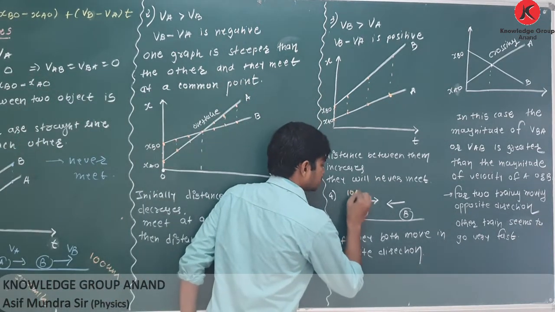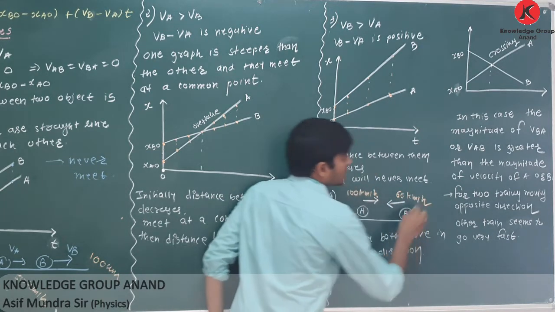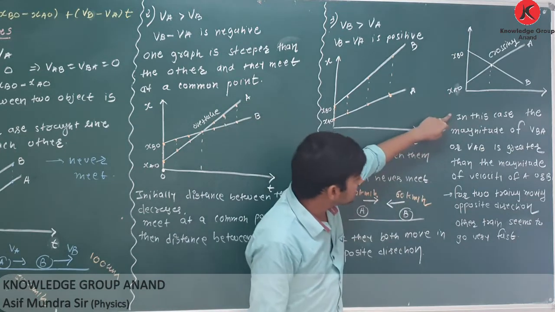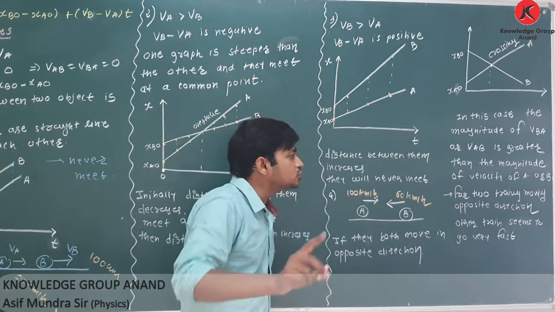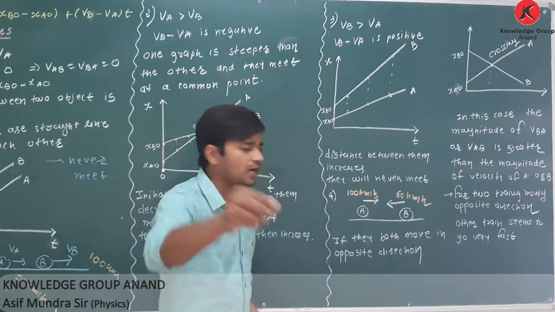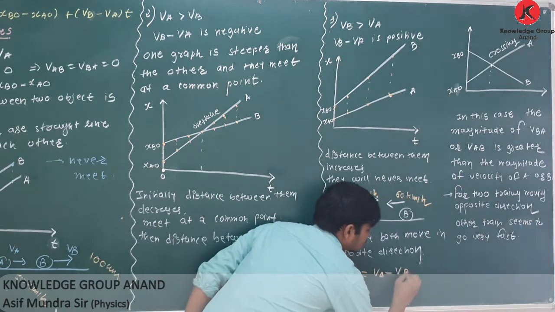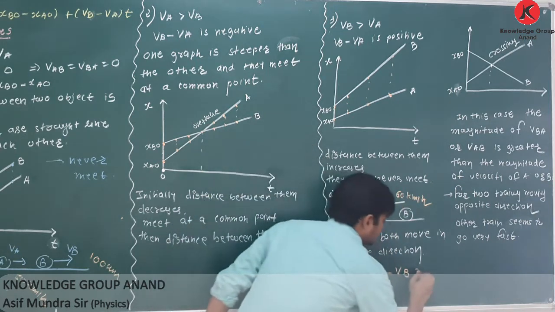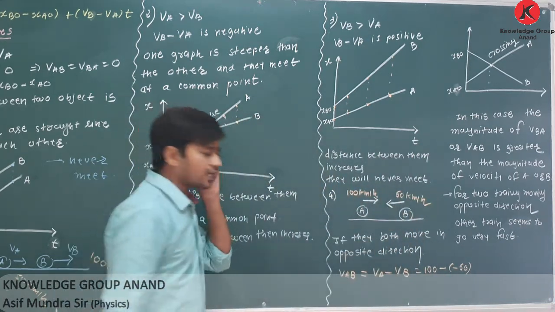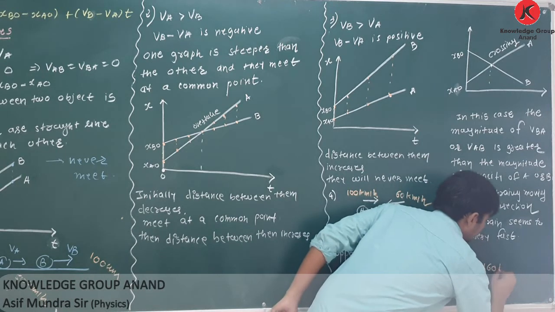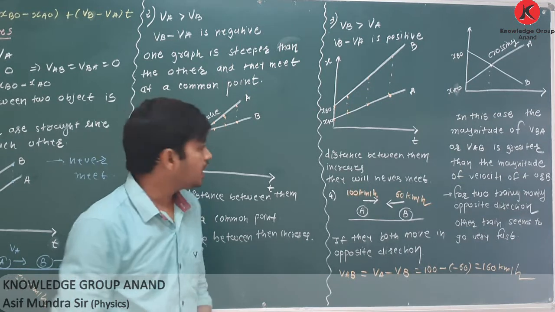If A has a speed of 100 kilometer per hour and B 60 kilometer per hour, then we know that in this case the magnitude of VBA or VAB is greater than the magnitude of velocity of A or B. Here VAB is equal to VA minus VB, as they are both in opposite directions. 100 minus, you have to take this velocity as negative, and it is equal to 160 kilometer per hour.